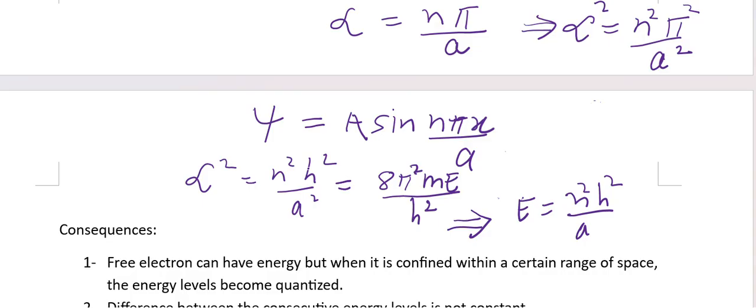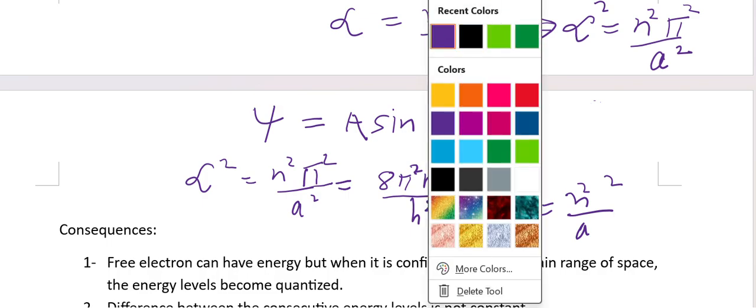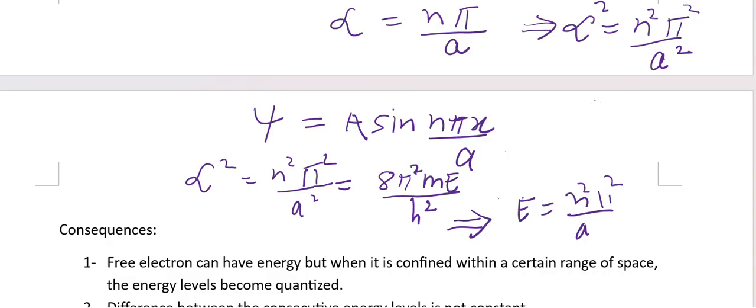So this is not pi square. This is n square pi square. So n square pi square by a square.